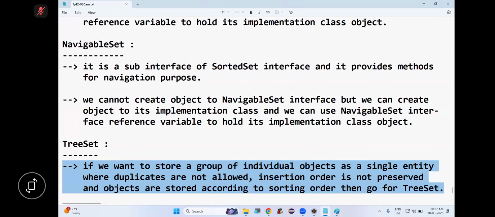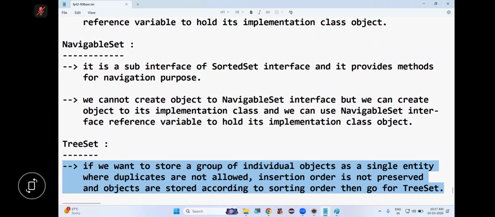If you want to store a group of individual objects as a single entity where duplicates are not allowed, insertion order is not preserved, and objects are stored according to sorting order, then go for TreeSet.